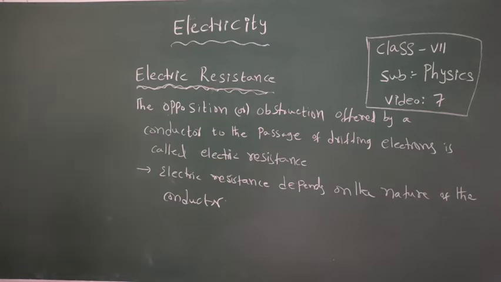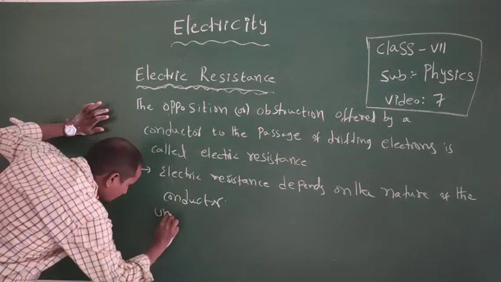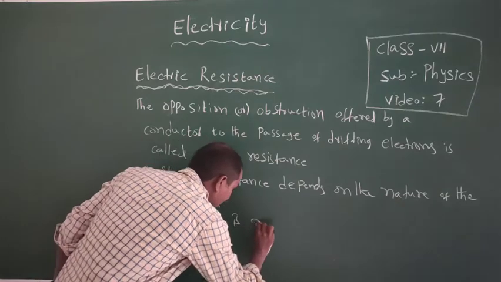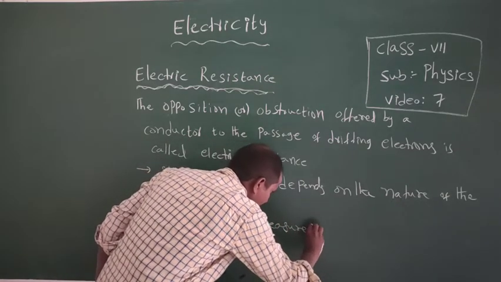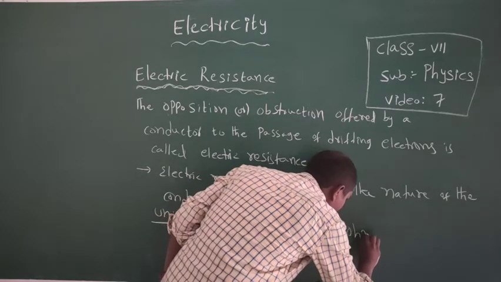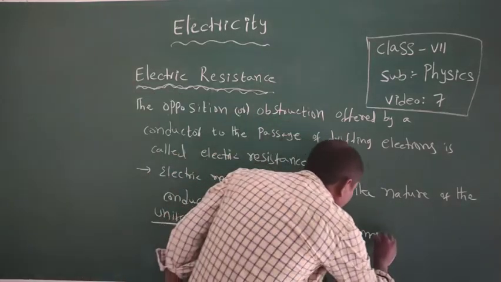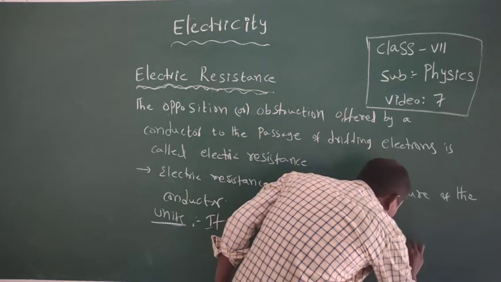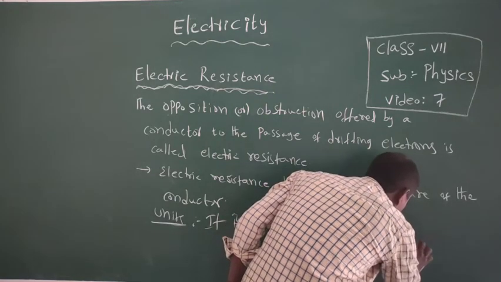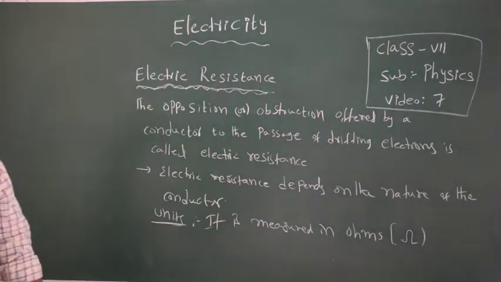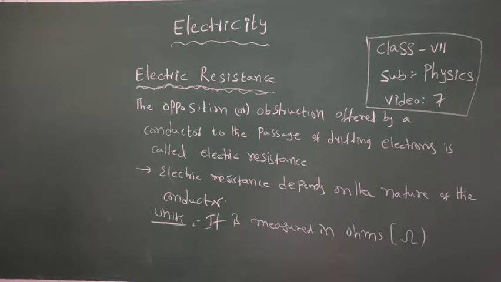It is generally measured in ohms. Units of resistance: it is measured in ohms. This is the symbol for ohm.